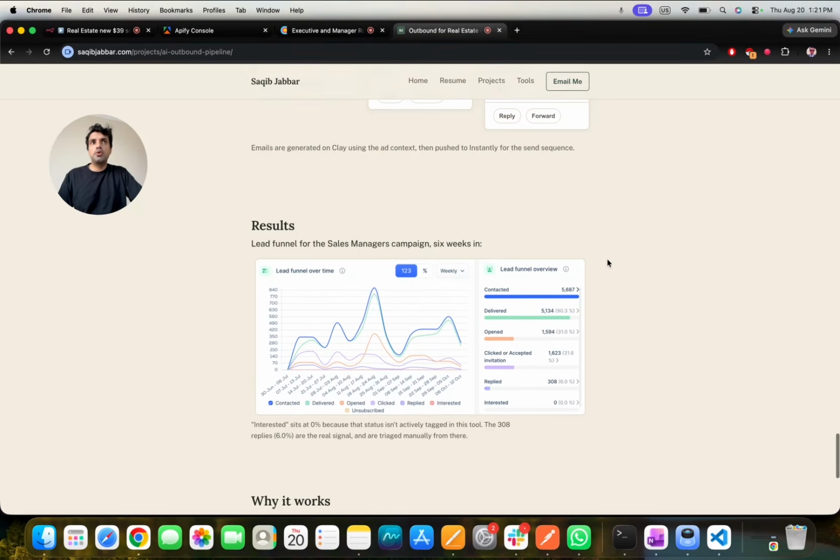This kind of workflow could be used for any other type of company as well, because these people are already spending money on ads, so they're very, very likely to spend on a CRM as well. Also, we are presenting ourselves first to these people. We reach out to them as soon as they start running ads, and we have built our own signal system. So that's the outbound that we have built.